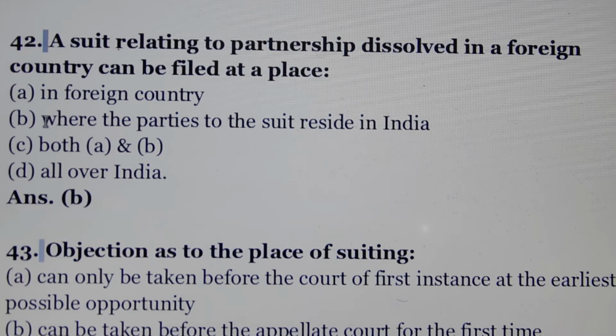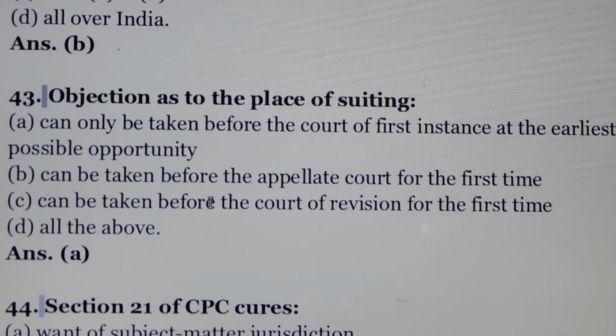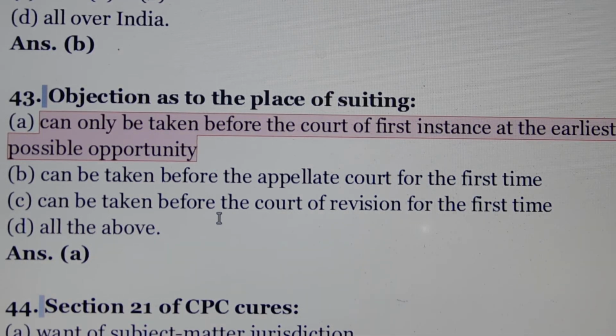Question number 42. A suit relating to partnership dissolved in a foreign country can be filed at a place. Answer is option number B, where the parties to the suit reside in India. Question number 43. Objection as to the place of suing. Answer is option number A, can only be taken before the court of first instance at the earliest possible opportunity.